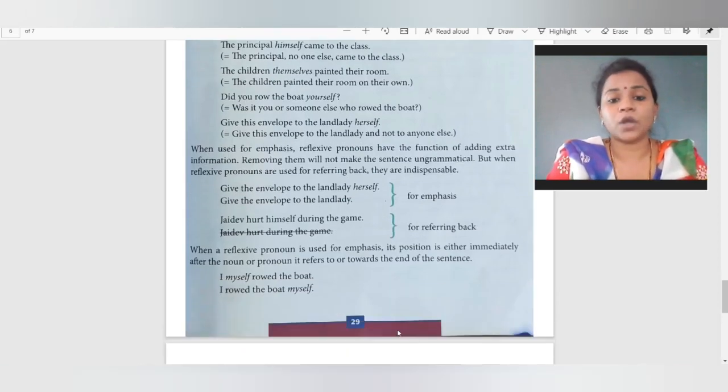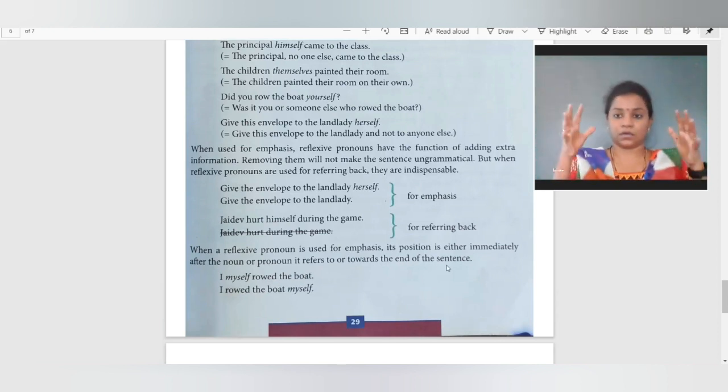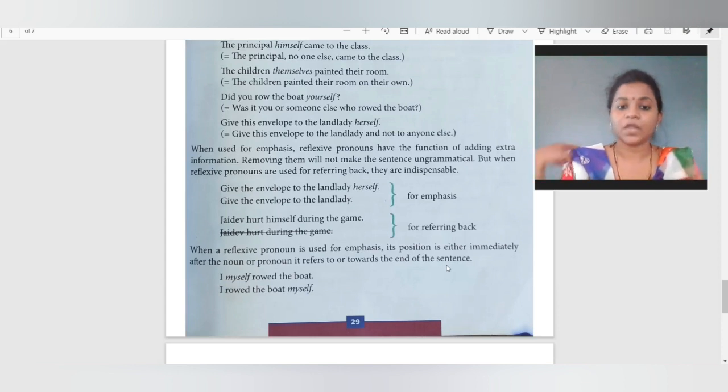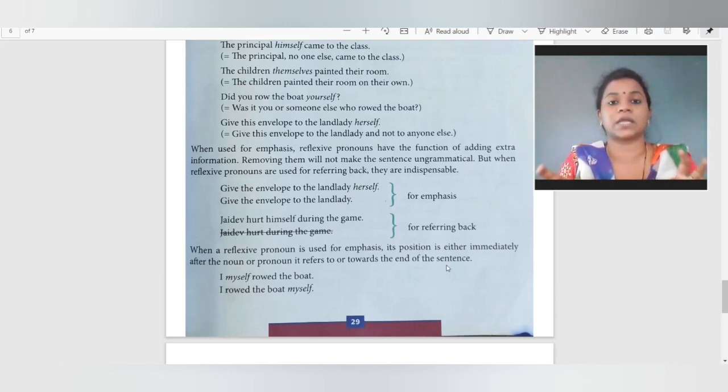When a reflexive pronoun is used for emphasis, its position is either immediately after the noun or the pronoun it refers to, or towards the end of the sentence. जब हम कोई reflexive pronoun को लेके कोई emphasis कर रहे हो, या तो वो एकदम noun या pronoun के पीछे होगा after, या फिर एकदम ही end of the sentence में होगा, तो ही हमें वो pressure पता चलेगा, वो emphasis पता चलेगा कि हम कितना जोर देके उस चीज में कॉन्सेंट्रेट करना चाहते हैं, उस चीज को एम्फसिस करना चाहते हैं, हमें तभी पता चलेगा.